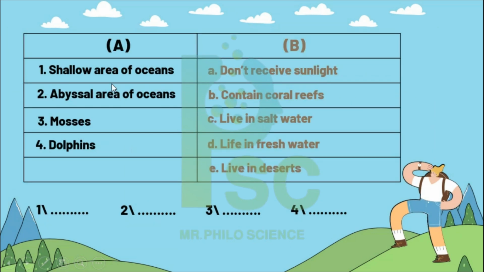Column A: shallow area of ocean, abyssal area of ocean, Moses, dolphin. Here B: don't receive sunlight, contain coral reefs, live in salt water, live in fresh water, live in desert. Shallow area, Mr., means contain coral reefs, which is the intertidal zone. Abyssal area is the darkest or deepest area, and therefore don't receive sunlight.